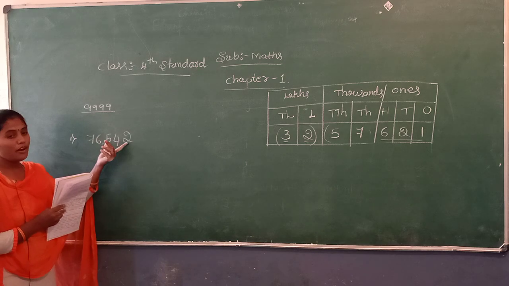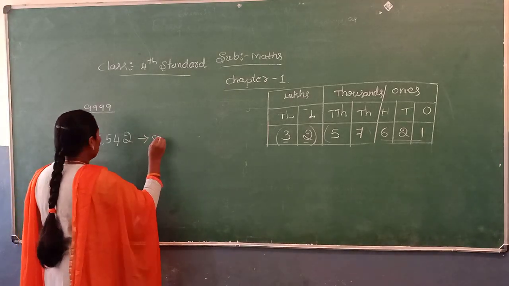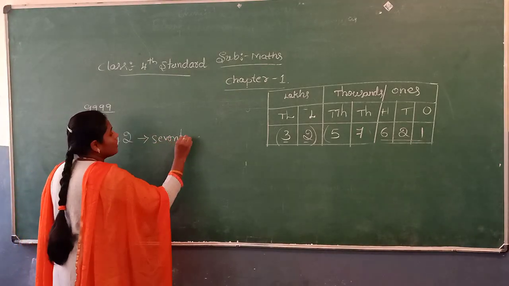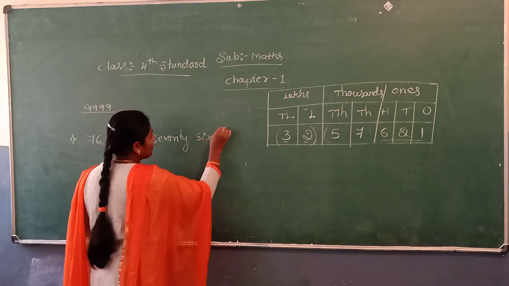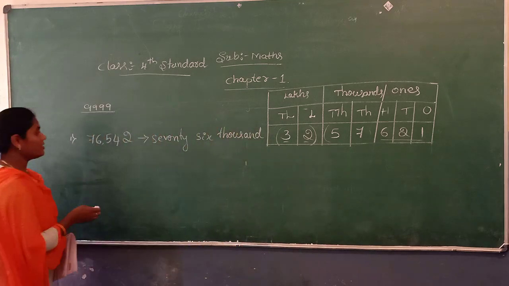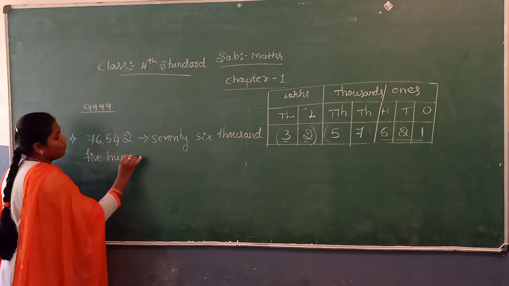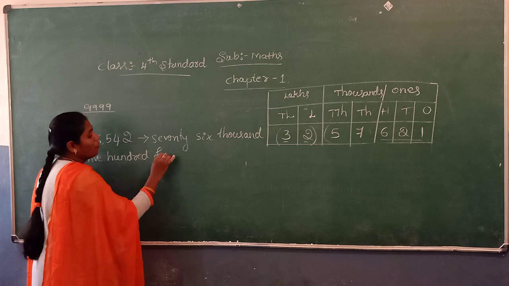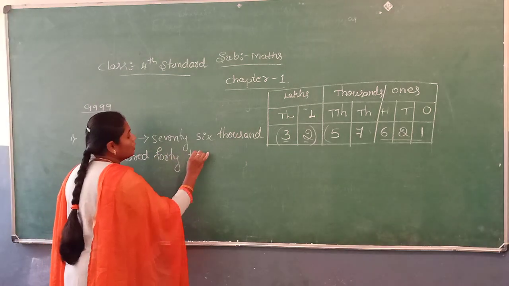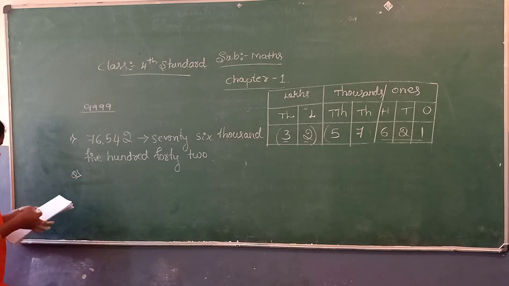How many ones are there? 542. Okay, then I give another example.